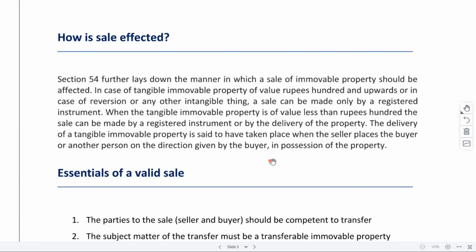But what will happen in case you have bought the property on papers, it got transferred and everything, but the person is not vacating the plot? He is not allowing you to enter the property or enjoy it. What can you do in that case? You paid the entire money maybe, or you are ready to pay the money, but the transaction is being completed on papers, but the person is not vacating the plot. He is not allowing you or any other person to take possession of the property. So what can you do in that case?